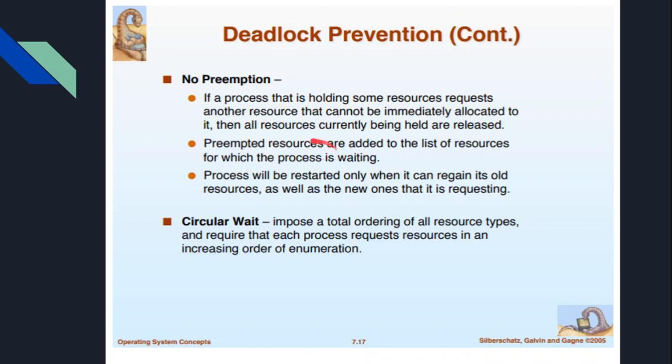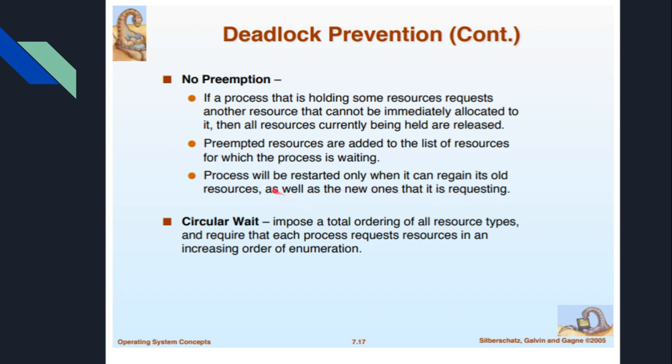So this is also one situation where the process will never go for preemption. So in that way also we can prevent the deadlock. Okay, and then another condition is the process will be restarted only when it regains its old resources as well as the new ones that it is requesting.